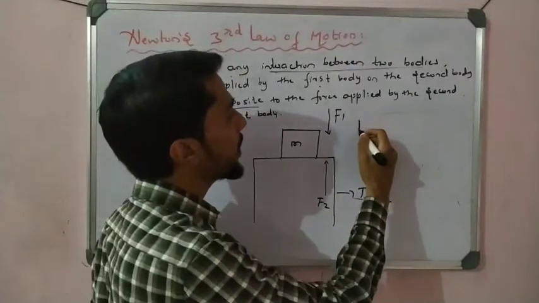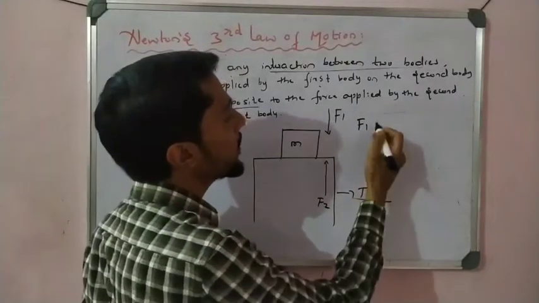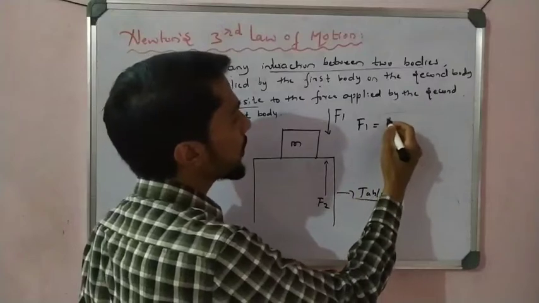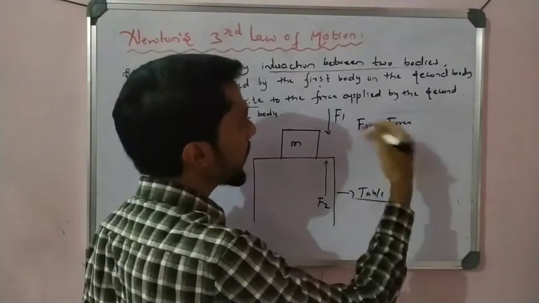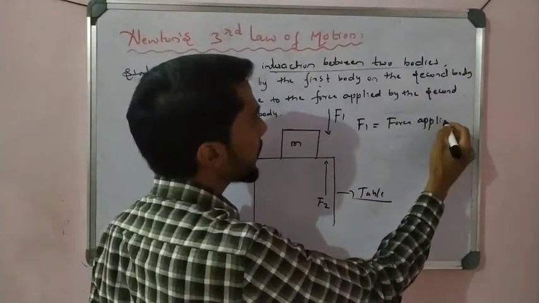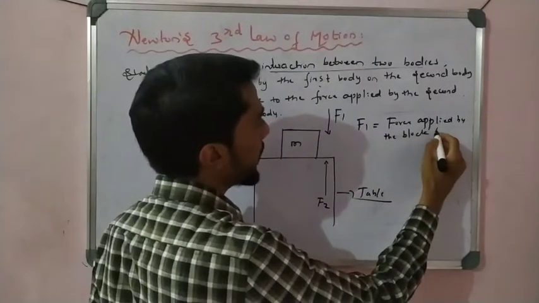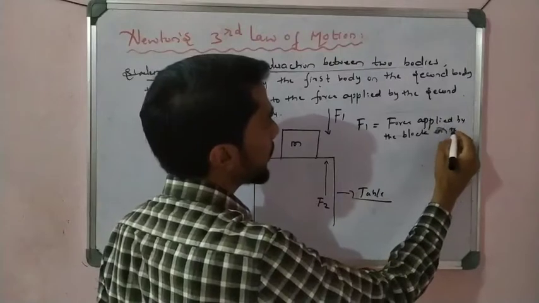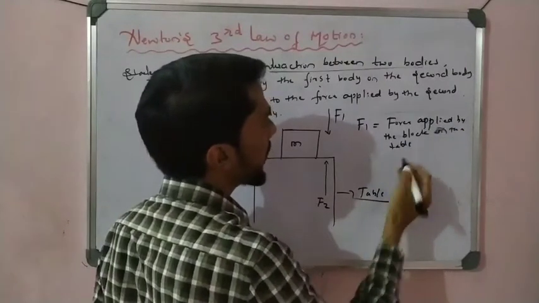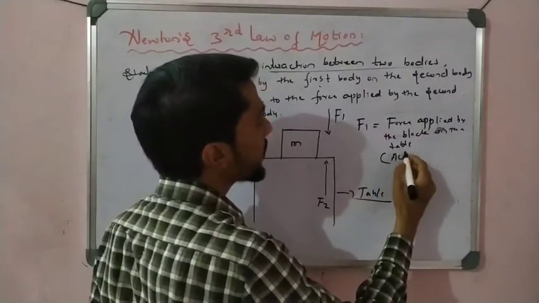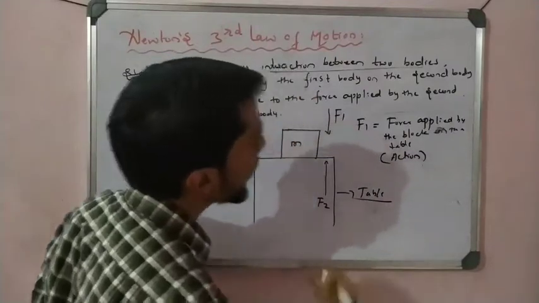F1 is acting downward. What is F1 here? Force, right? What force is applied by the block on the table? Correct, you are correct. So this I take as the action.